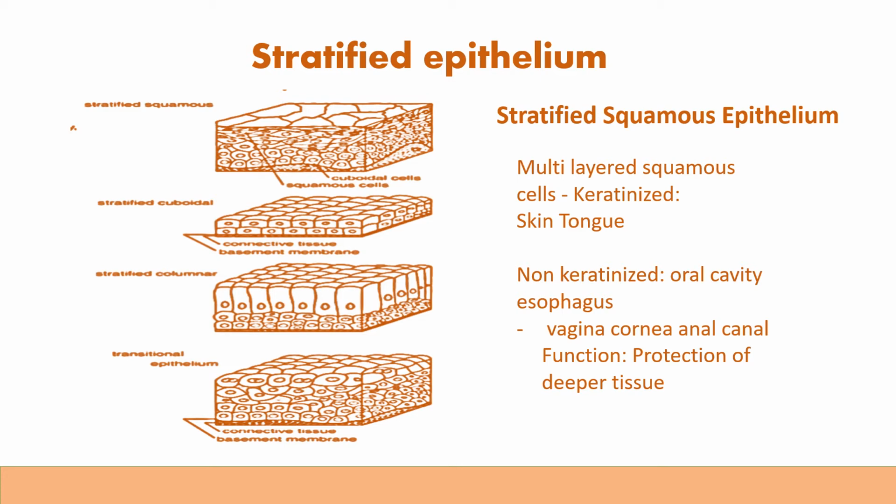Then let us talk about the stratified epithelium. So you can see the diagrammatic representation of the four types of the stratified epithelium. We already saw in the main classification of the tissue, and under that there is a stratified epithelium. So first one is the stratified squamous epithelium. You can see the diagrammatic representation, which is multi-layered squamous cells, and there is a keratinized and non-keratinized part. Functions are the protection of the deeper tissue.